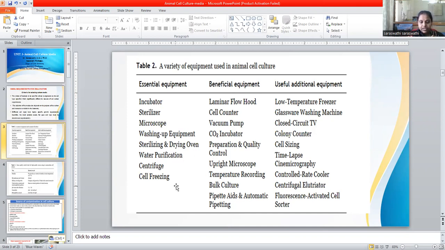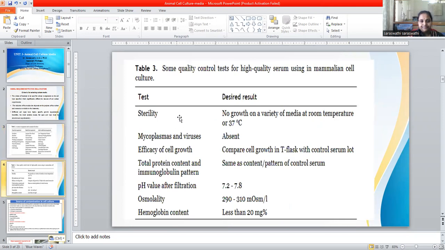For cell freezing, to freeze the cells we generally use liquid nitrogen, which maintains about minus 156 degrees Celsius, so we can store the particular cells. We can also use a colony counter. And there are the centrifuges, ultracentrifuge, and many other pieces of equipment we generally use.